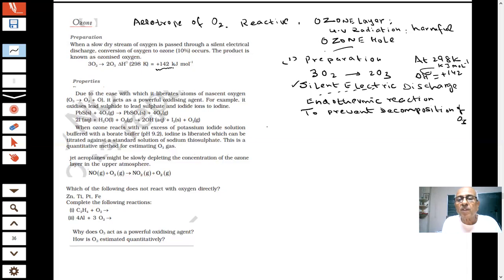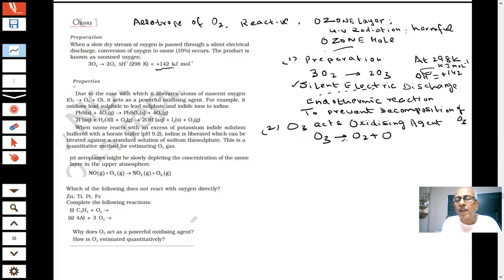Further, an important question has been asked about this: O3 acts as an oxidizing agent. What type of oxygen is there? Why does it act as a powerful oxidizing agent? Because it has a lot of nascent oxygen, free oxygen.